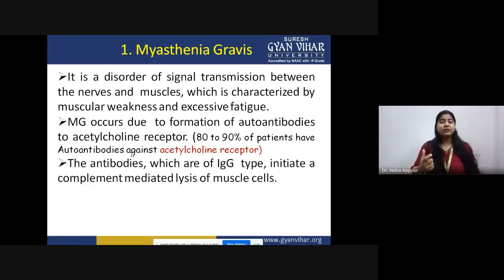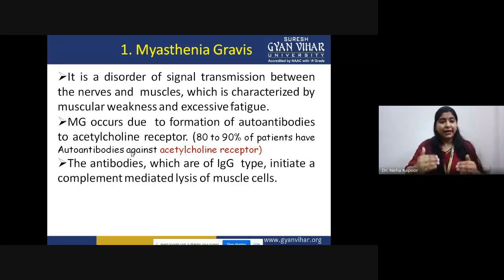However, now the point is, which class of immunoglobulin plays the main role? Because there are 5 types of immunoglobulins: IgA, D, E, G, M. So which one is the main key player? In this case, IgG is the main key player.